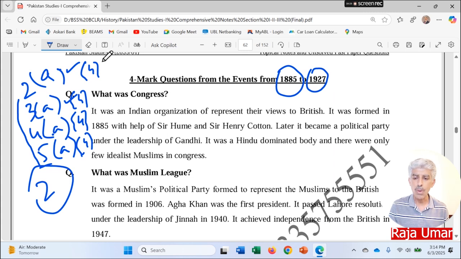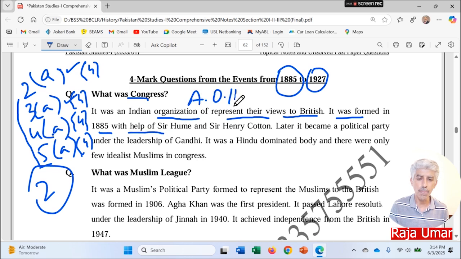So number 1, what is Congress? It was an Indian organization in the beginning to represent their views to the British government. It was formed in 1885 with the help of Sir A. O. Hume, Allan Octavian Hume, and Sir Henry Cotton. So these were the 2 persons responsible for the establishment of the Indian National Congress in the subcontinent in 1885. Later, it became a political party under the leadership of Gandhi.